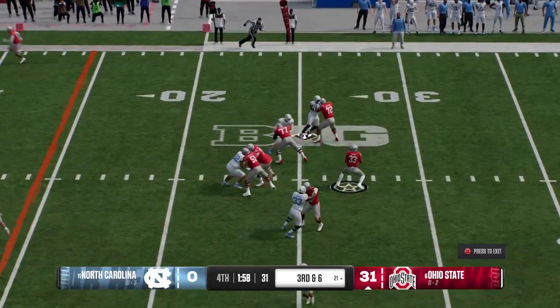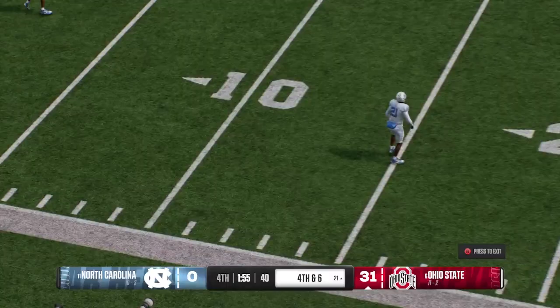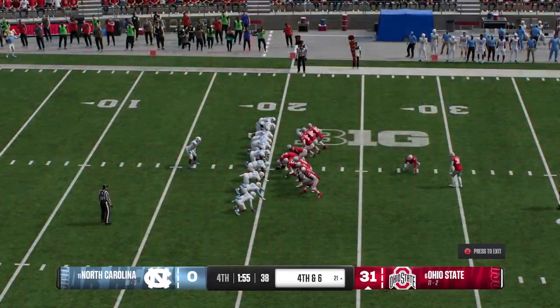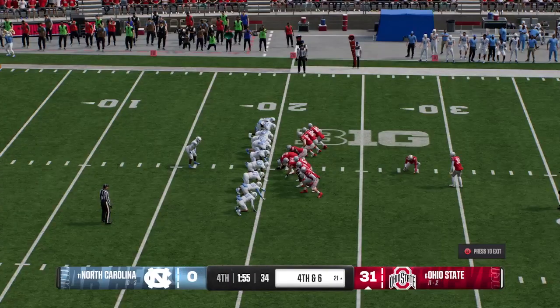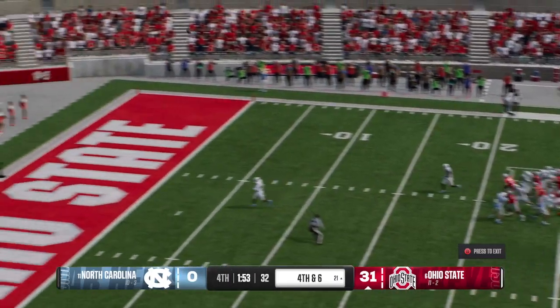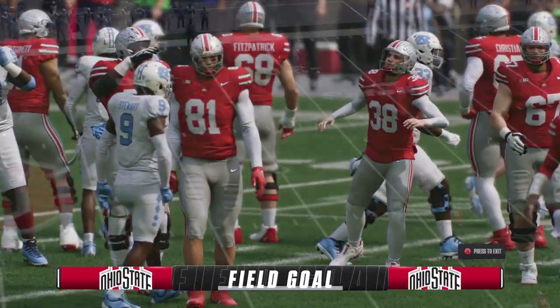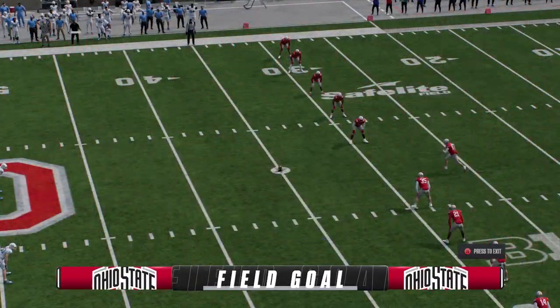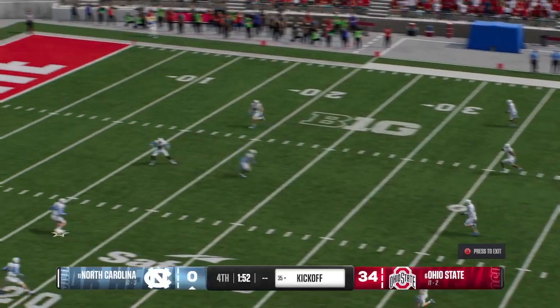Back to throw. It's Brown. Tries to avoid the rush and just gets rid of it. Oh, that's just a throwaway there on third down. And now a fourth down play coming up. So the decision is to not go for it, but settle for 3. Here comes the field goal team. Knocks that one right down the middle. And they add to their lead. After adding 3 more points to the lead, they're set to kick it off.